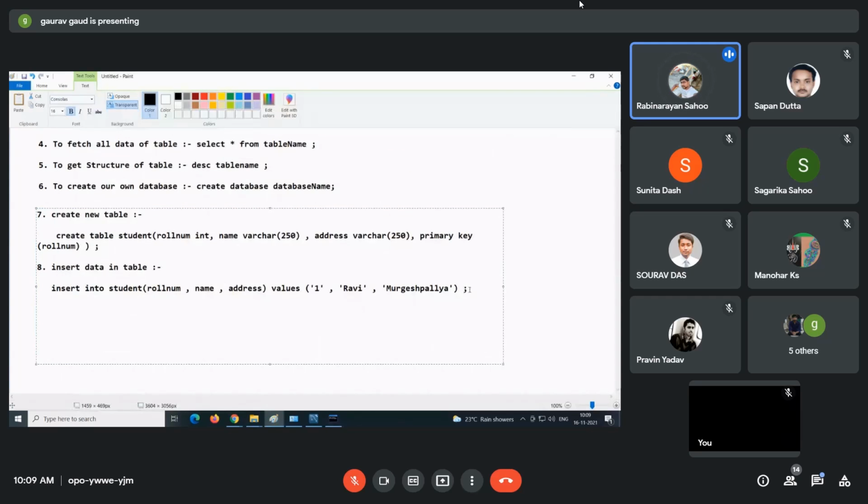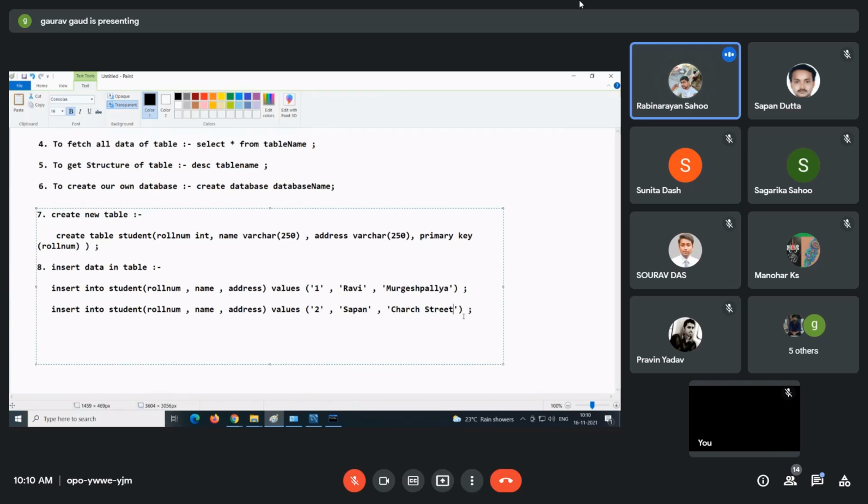Now I will say I want to insert one more student. So I will give ID as 2. Let's say the next student is Sapan, and the address of Sapan is Church Street.